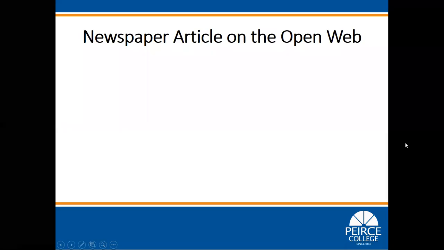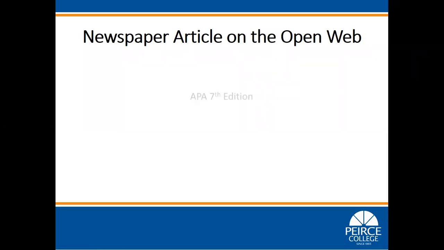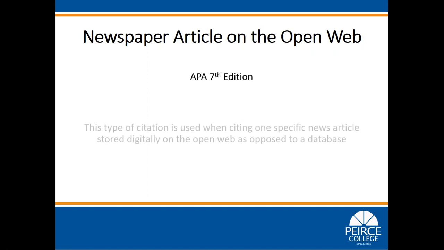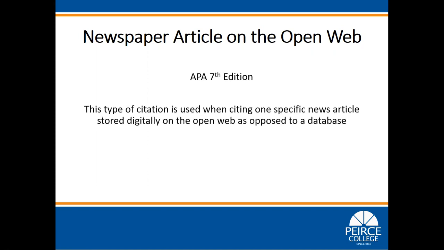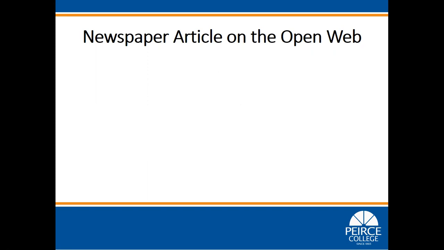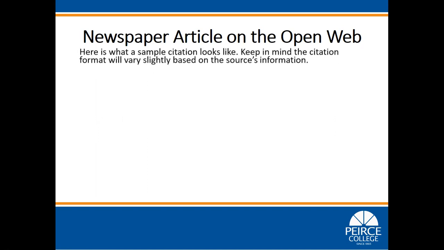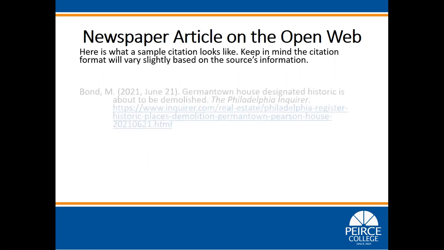How to cite a newspaper article on the open web, APA 7th edition. This type of citation is used when citing one specific news article stored digitally on the open web as opposed to a database. Here is what a sample citation looks like. Keep in mind the citation format will vary slightly based on the source's information.